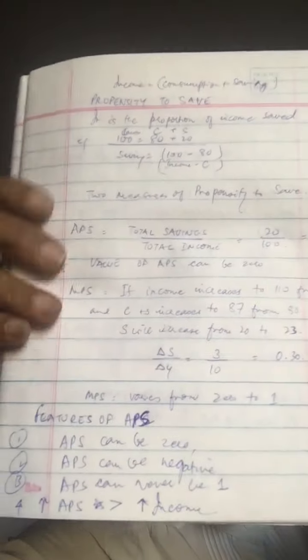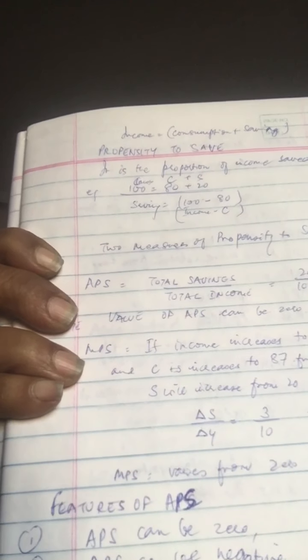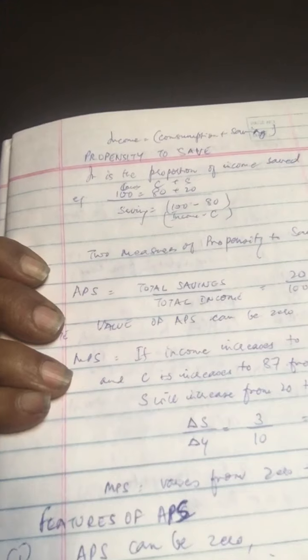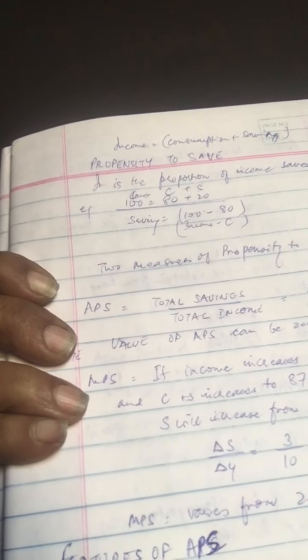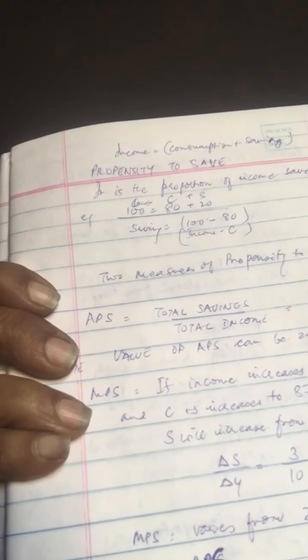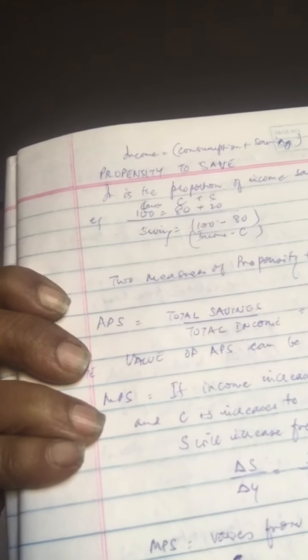The next feature is APS can never be greater than 1. It is because savings cannot be greater than income. But APS can be negative when consumption is greater than income. So it's not greater than 1, but yes, it can be negative.